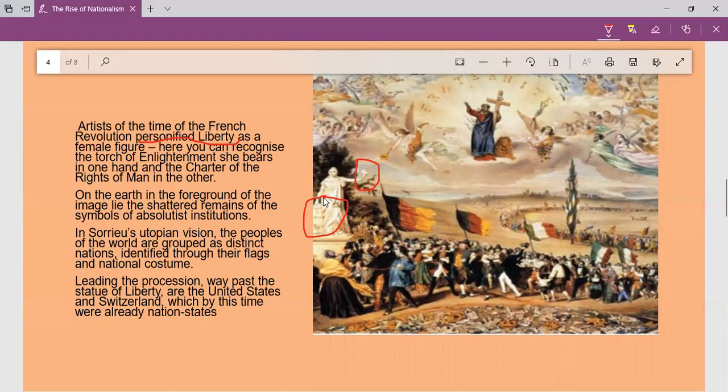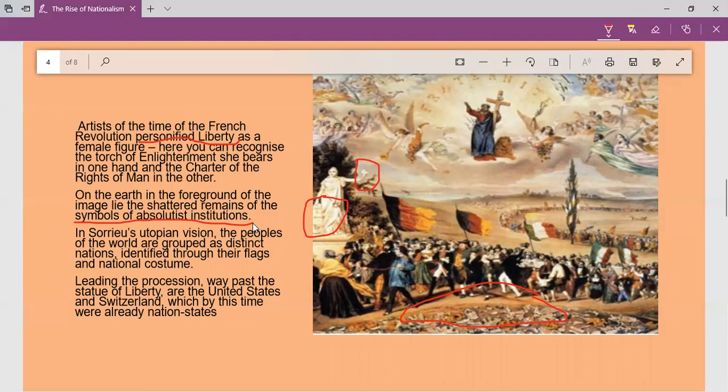On the ground, you can see the shattered remains. Shattered means broken violently into pieces. They are the symbols of absolutist institutions: the crown of a king, palaces, or the official buildings of authoritarian rulers, all broken violently into pieces on the ground.